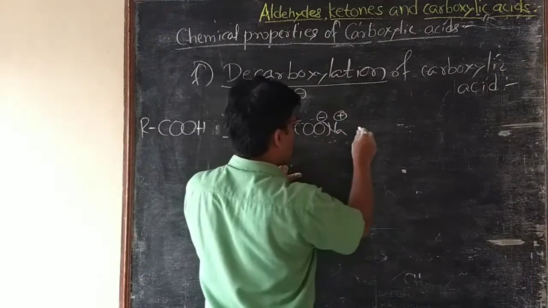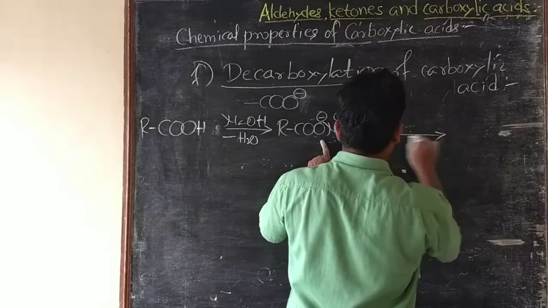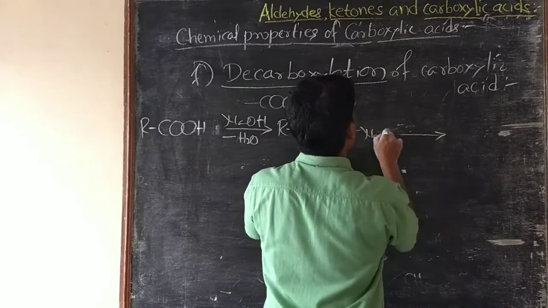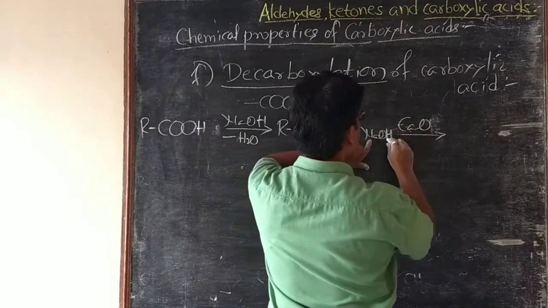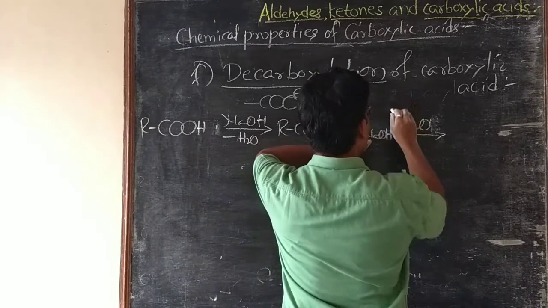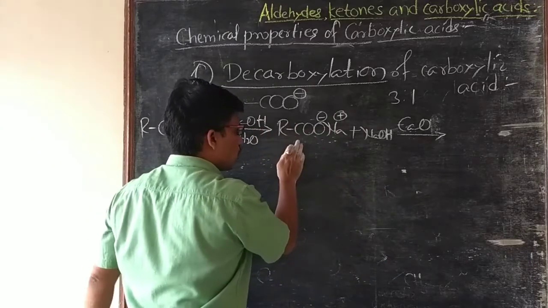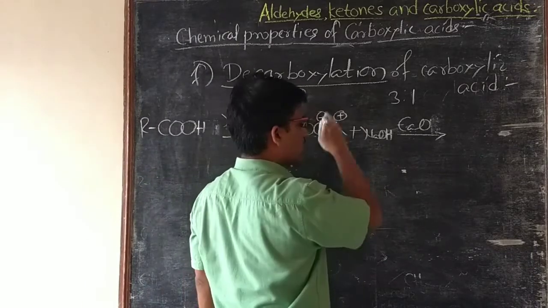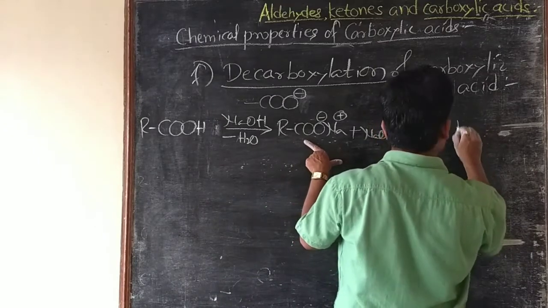This sodium salt of carboxylic acid on heating with soda lime, that is a mixture of NaOH, soda, plus lime in a 3:1 ratio, gives a hydrocarbon.